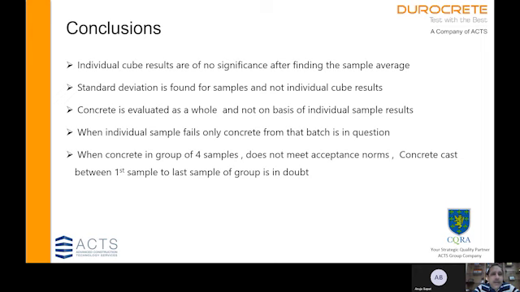Concrete is evaluated as a whole and not on the basis of individual samples. When an individual sample fails, only the concrete from that batch is in question. And when a group of 4 samples does not meet the acceptance norms, concrete cast between the first sample and the last sample of the group and all the intermediate batches are in doubt and need to be investigated.